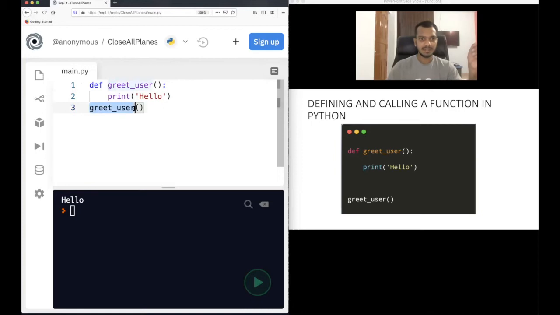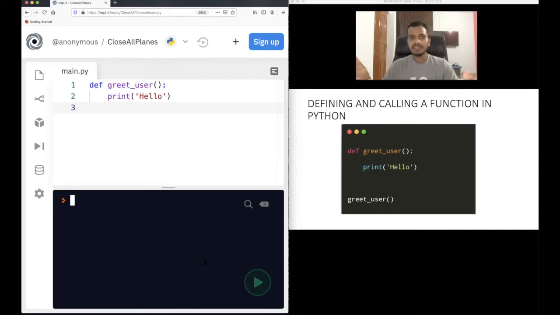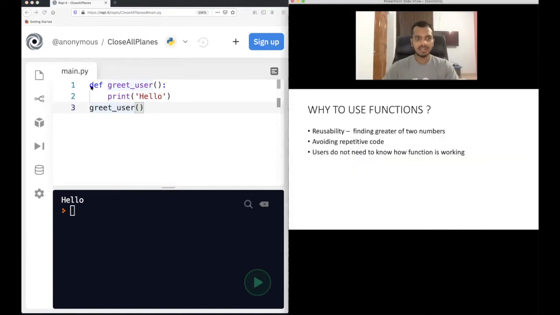Now, if you remove this line, greet_user, let's remove this line and run the program. Nothing happened, nothing got printed. Why? I told you, you have to call this function. Defining a function is not enough. If you define a function and do not call it, nothing is going to happen. That's why you need to call this function by using the function name. You see the name of the function is greet_user, so I have called using greet_user. Now, of course, you will see hello. So this is how to define a function. Lines 1 to 2 are called the definition of the function, and the third line is how to call a function.